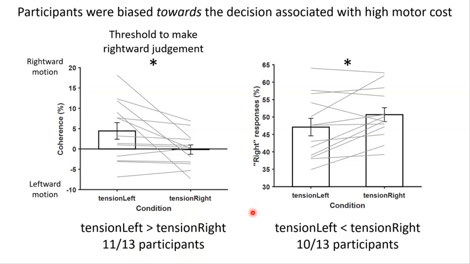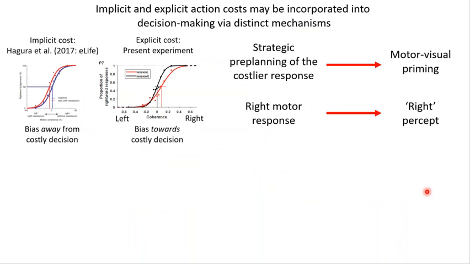Further, the overall percentage of rightward responses across all trials was significantly greater when a right response had a higher cost compared to when the left response had a higher cost. Overall, the results are suggestive of a bias towards, rather than away from, the decision associated with higher motor cost. I hypothesized that since the cost differences were explicit and unchanging within an experimental session, that participants may have strategically pre-planned the costly response to overcome the potential reaction time and movement time differences between responses.